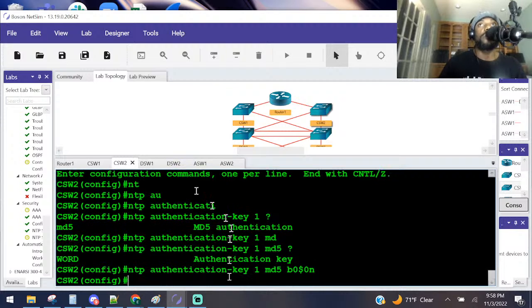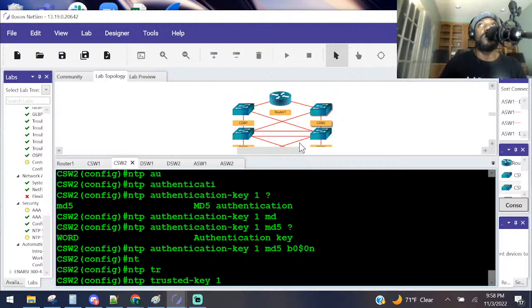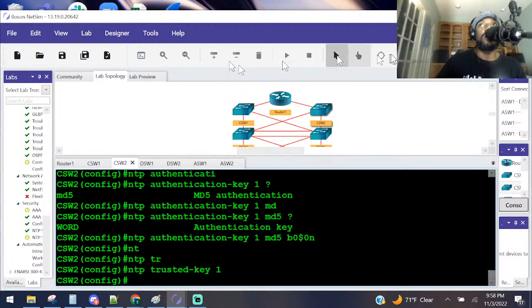Press enter. On CSW2, configure NTP to trust only the trusted key. So NTP trusted key of 1. Let me make sure I got this right by using the authentication key of 1. Yep. So enter.